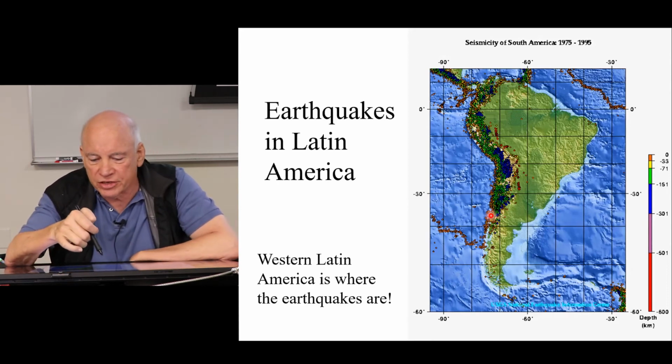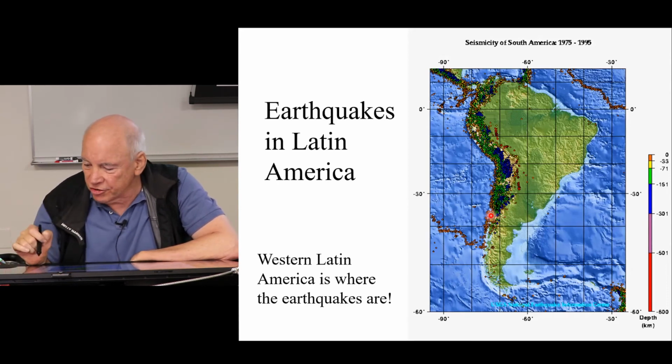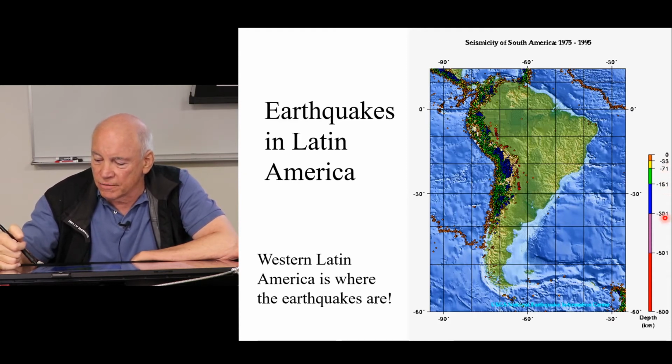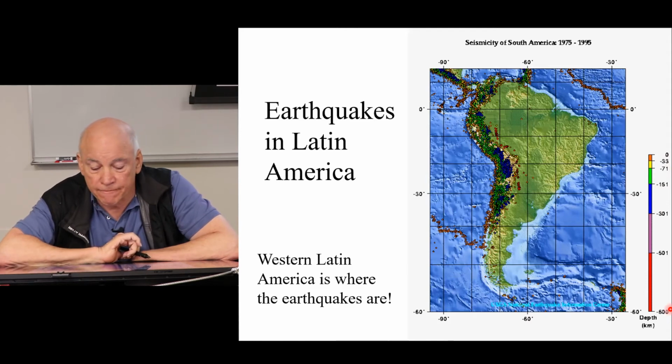You see all of these different colors, which tell you about the depth of the earthquake. 0 to 33 kilometers is red, yellow is 33 to 71, green is 71 to 151, blue is down to 300, purple down to 500, and red ones are ultra deep, down to 800.